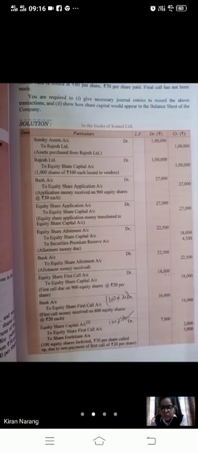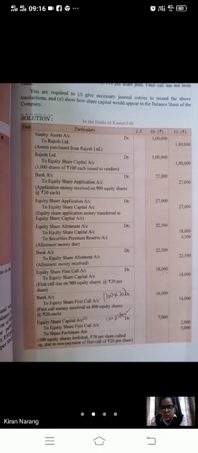If you have received the allotment, it will be treated as at par. You have to just ignore the premium if you have received the premium. If you have received the allotment, that means you have received the premium. And if you have received the premium, you have to ignore it in the entry of forfeiture. This is the only difference.